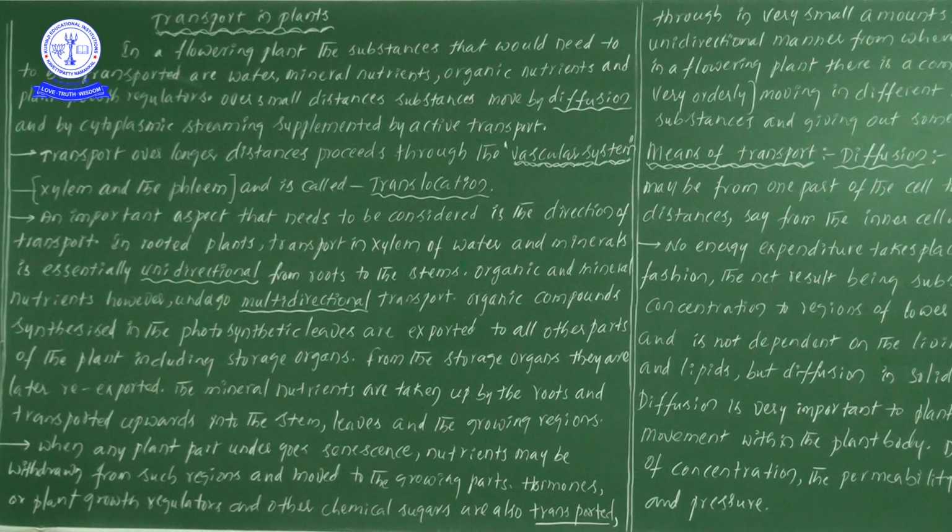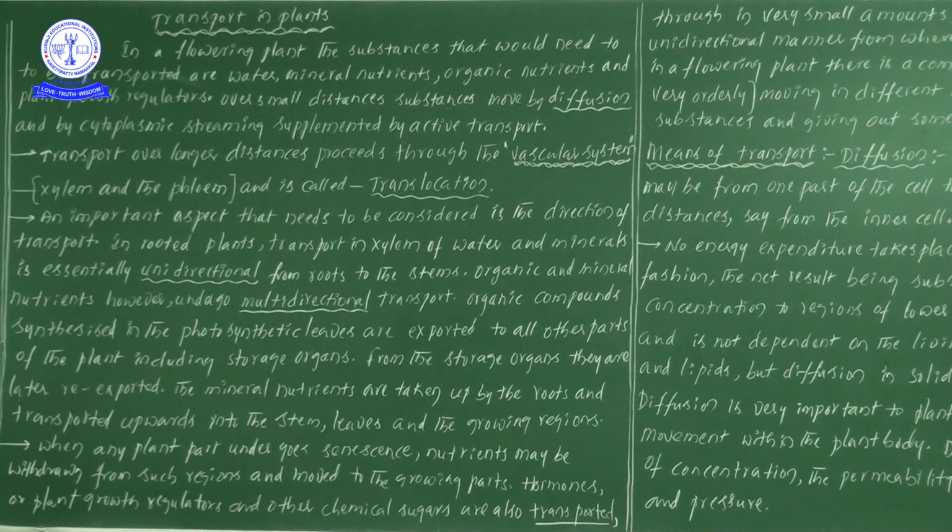So for very small distances, molecules can be transported by diffusion and by cytoplasmic streaming, supplemented by active transport. Cytoplasmic streaming helps in the translocation of minerals, ions or other nutrients, with active transport taking place.